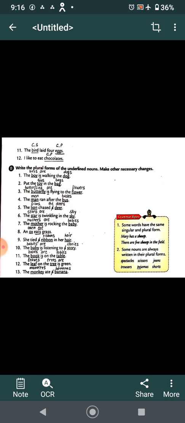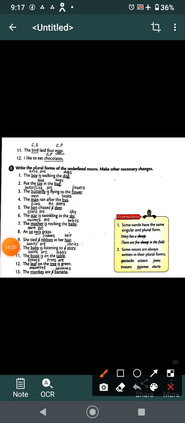Now we have to write the plural forms of the underlined nouns and also make the necessary changes. Now let's do it. The boy is walking the dogs. The boys are walking the dogs. Put the toys in the bags. I'm reading only the answer. The butterflies are flying to the flowers. The men ran after the buses. The lions chased the deer. Better, deer will remain deer. It will not be deers. It is deer only here.